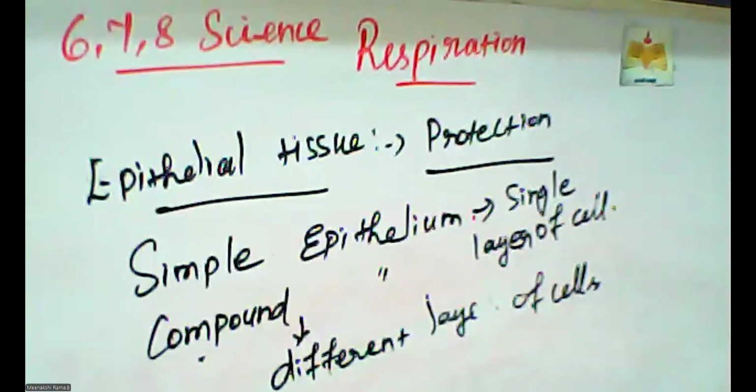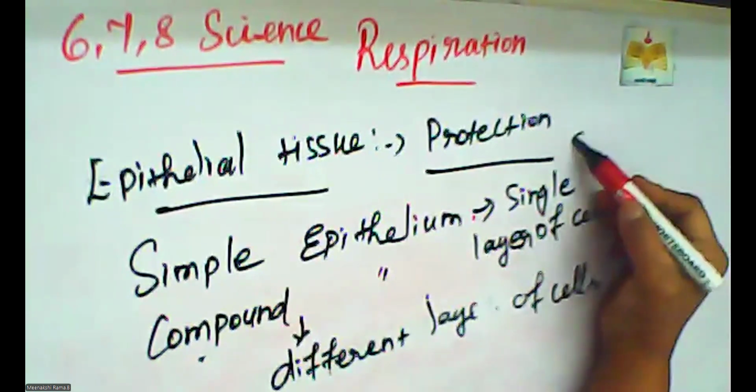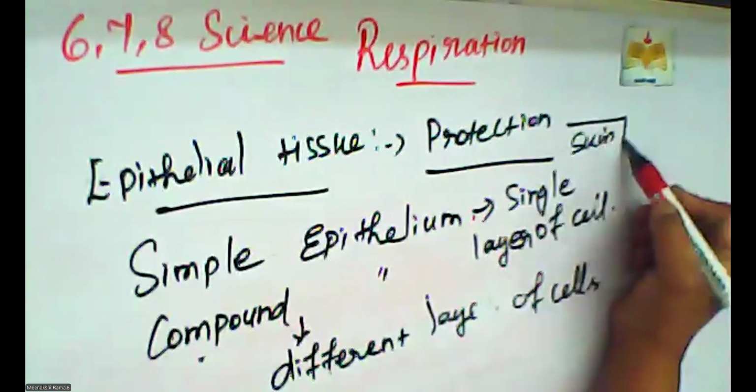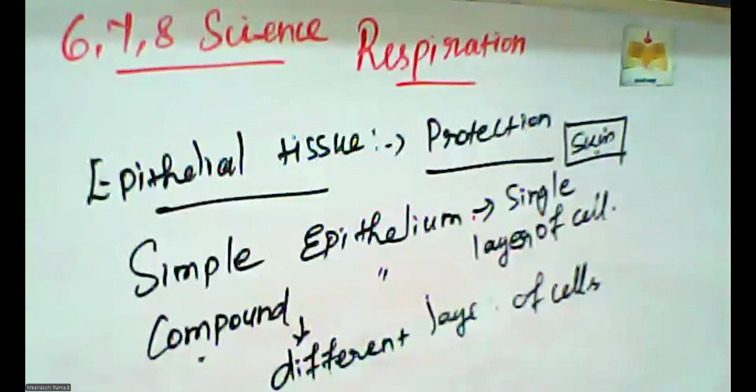All the organs are covered with the help of the skin only. So, the skin is formed with the help of the epithelial tissues. The main function of the epithelial tissue is skin formation.